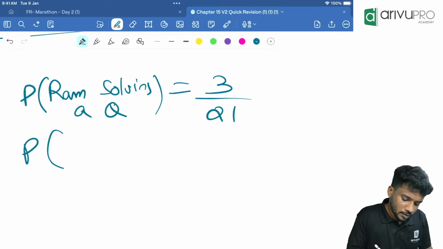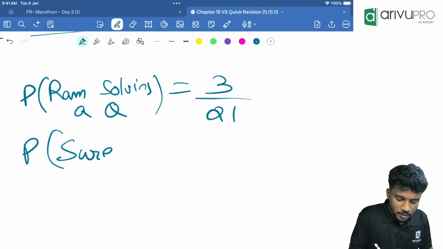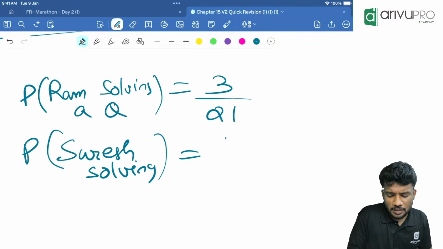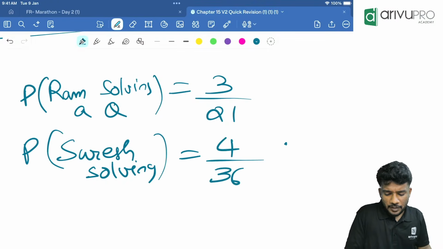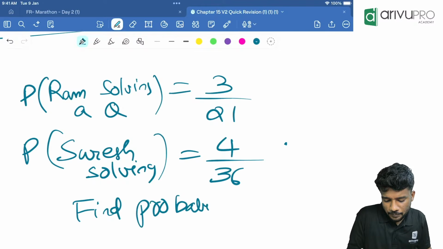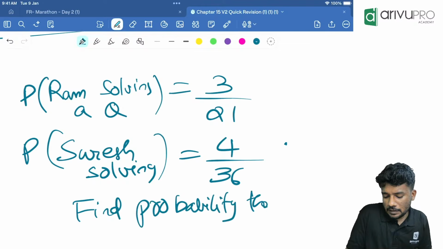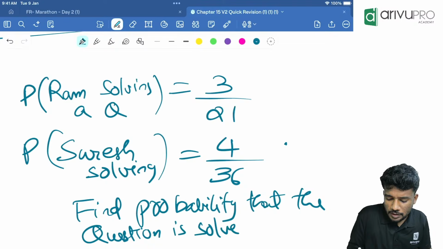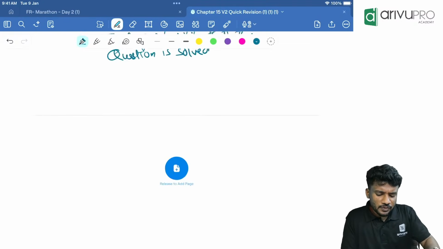Probability of Suresh solving the same question is 4 by 36. Find the probability that the question is solved.